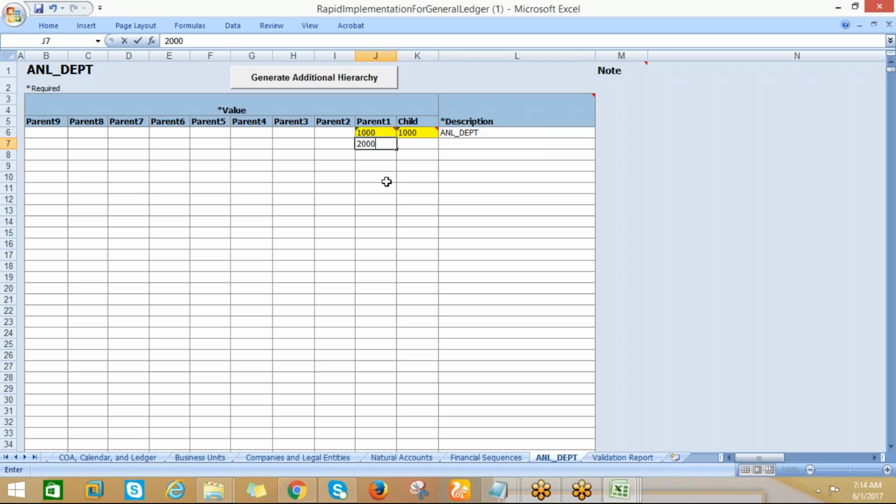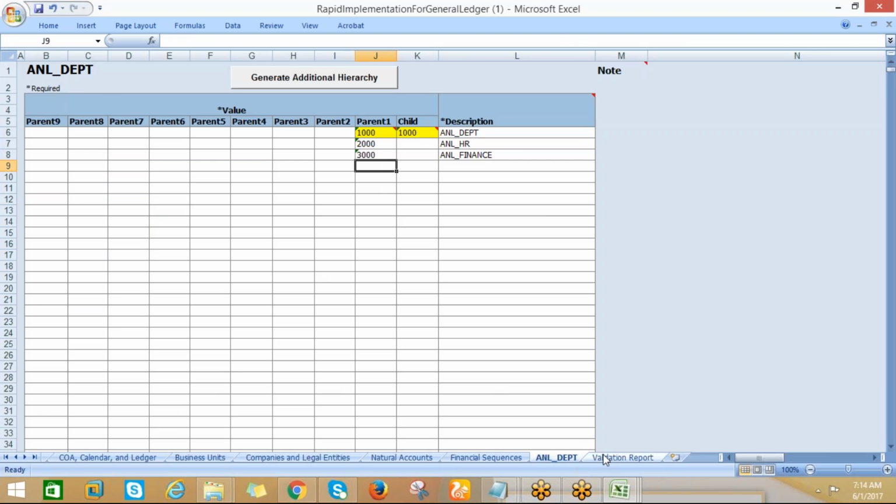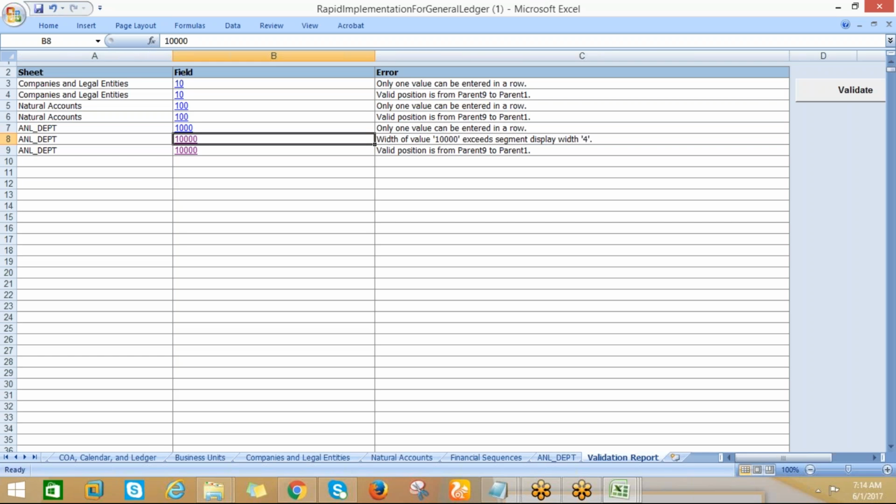So let me take 2000, the kind of ANL HR department, 3000, ANL finance department. So only one value can be entered in a row.